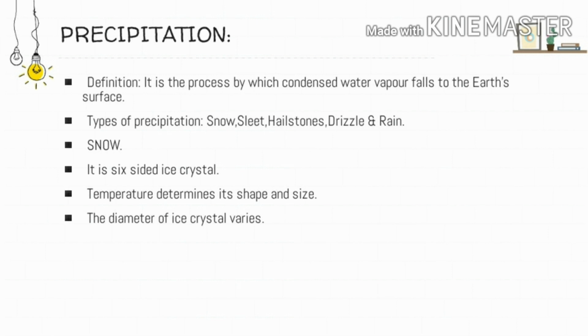Snow is a form of precipitation, and it is a six-sided ice crystal. It is formed when the temperature drops below the freezing point. At that time, the formation of snow takes place. The temperature determines its shape and size.